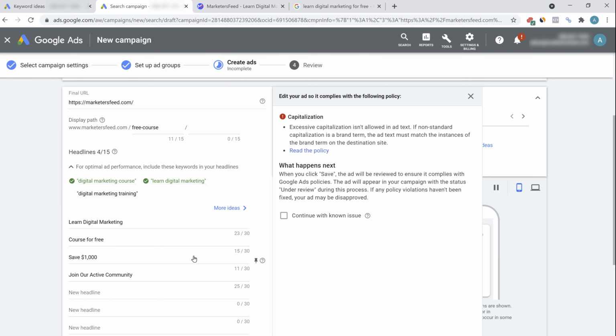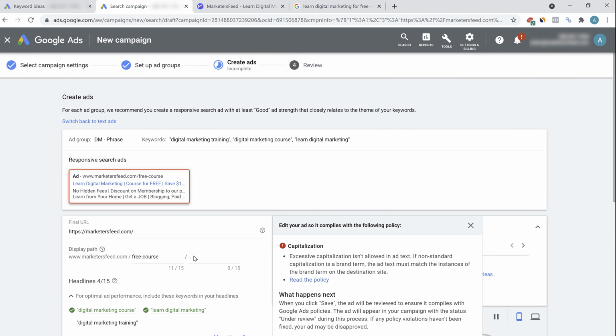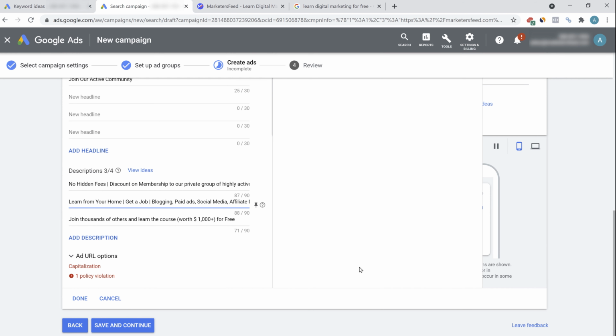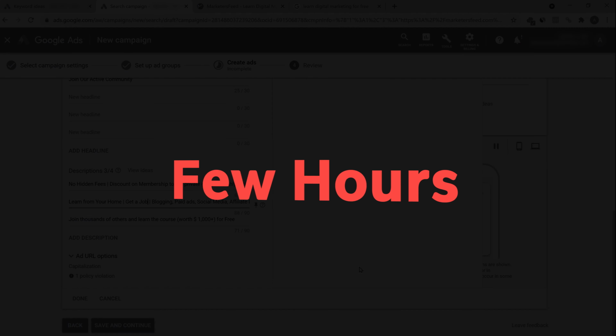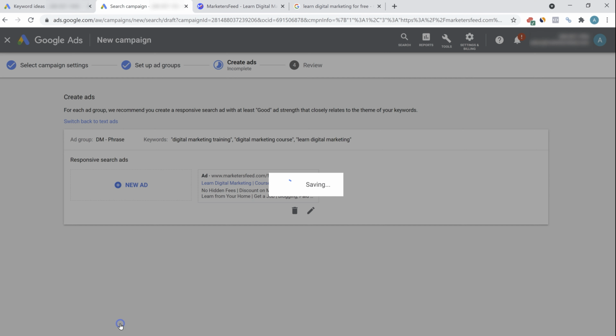So you can see how easy and intuitive Google is, because you have to understand once you create the ad, it will go into the review process and someone from Google will actually check your ad, review it manually and then approve it. If it's a new account, then it might take a couple of days as well. And if it's an old account, usually it gets done sometimes in a few hours. So let's try, click on save and continue. Let's see if everything is fixed.